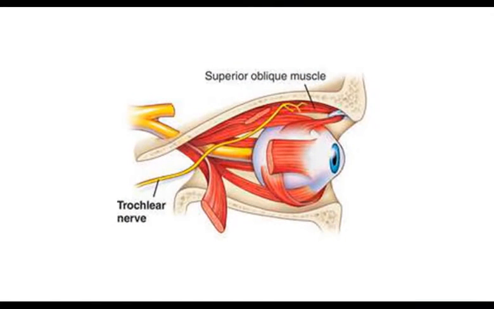The trochlear nerve consists of general somatic efferent fibers that provide motor innervation to the superior oblique muscle, the only extraocular muscle that uses a pulley or trochlea to redirect its line of action.